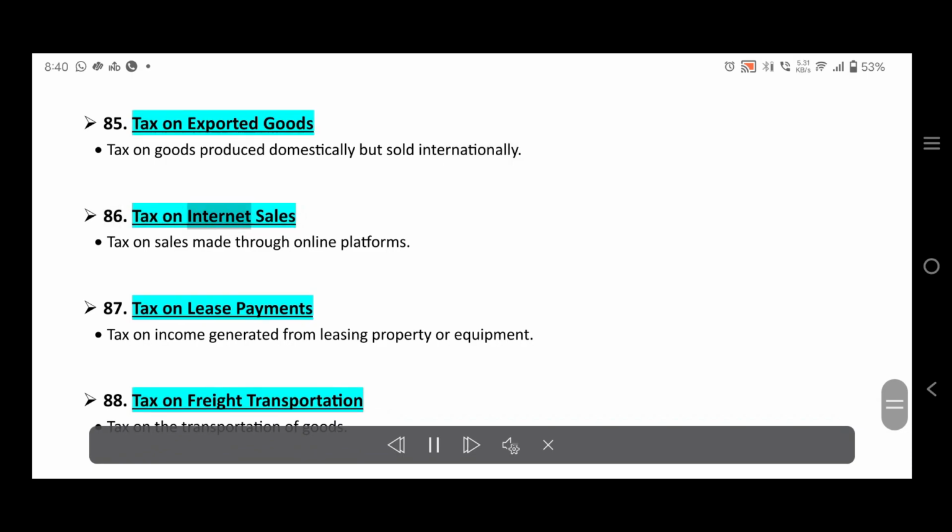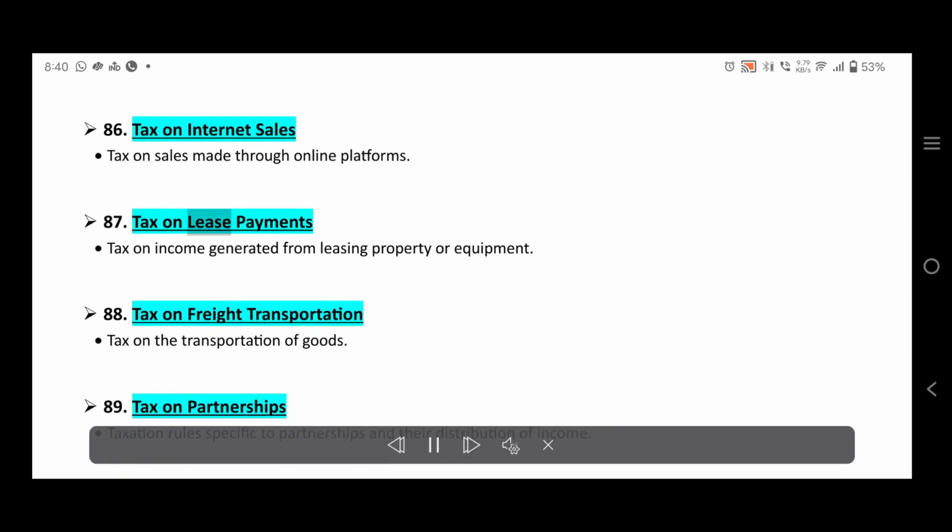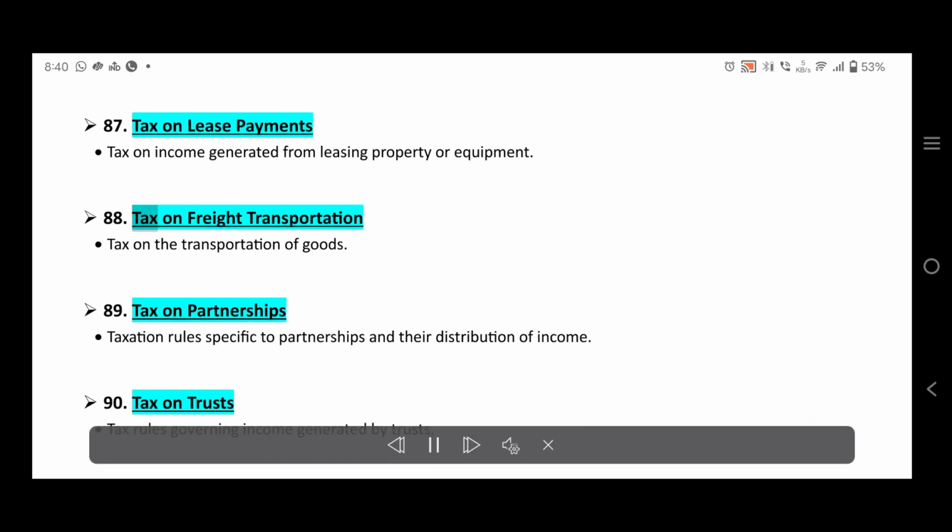86. Tax on internet sales. Tax on sales made through online platforms. 87. Tax on lease payments. Tax on income generated from leasing property or equipment. 88. Tax on freight transportation. Tax on the transportation of goods.